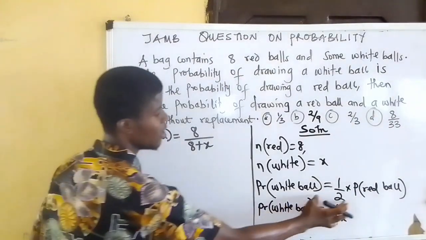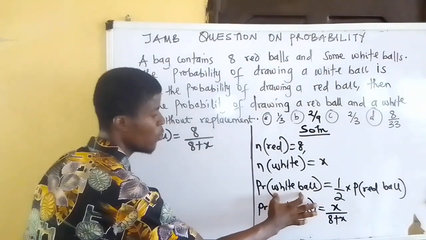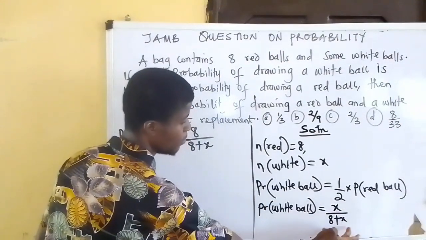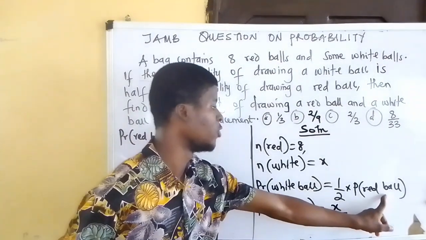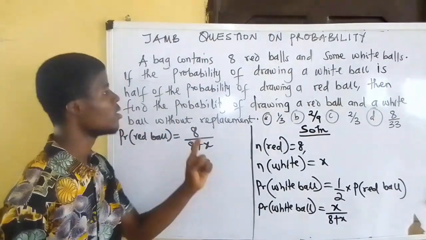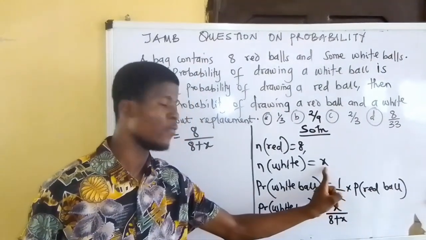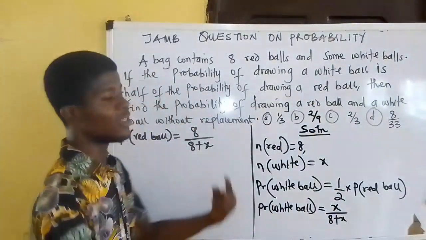Now, this formula will be applied. The probability of drawing a white ball is X over 8 plus X. Probability of drawing a red ball is 8 over 8 plus X. I need to look for the value of X, the number of white balls in the bag, before I can determine the probability.